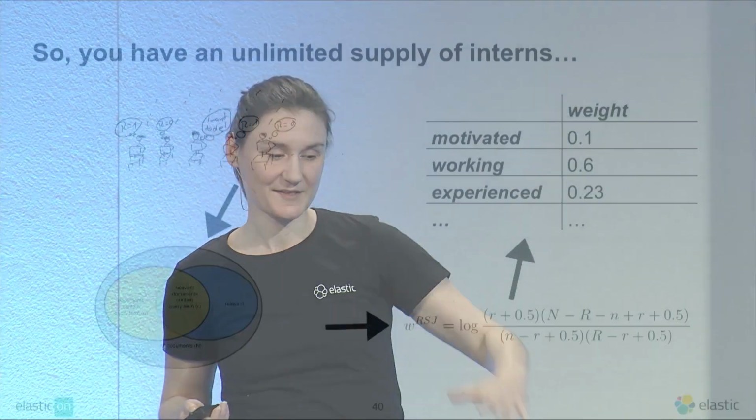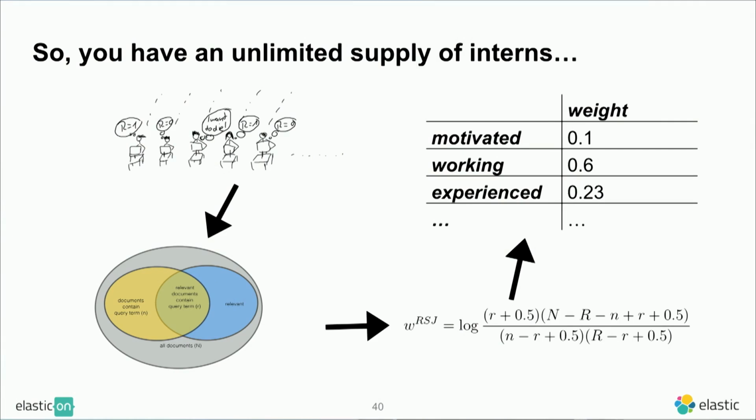Okay? So the basic idea in theory is you have all these interns that click all day. You get these numbers for little n, little r, N, and R. For each of the terms, you plug this into the Robertson-Spärck Jones equation, and then you get a number for each of your terms in your corpus. In theory, this is the idea, if you have an unlimited supply of interns. And again, we're still in math mode, right? We don't care if that's actually feasible. Now, actually, we do. So you probably don't have that, right? So what do we do now?